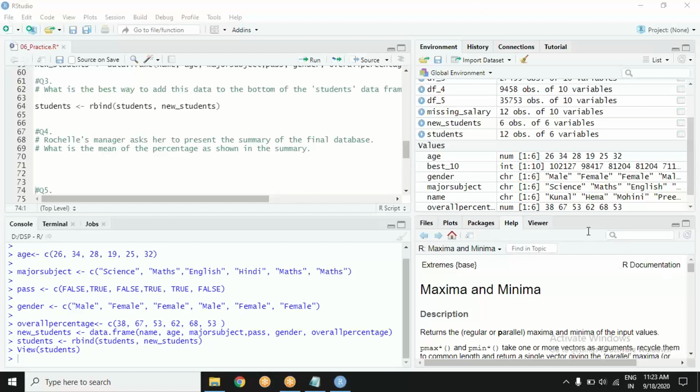New data, bind data frame, this. Ah, fantastic, Shovangi. Very fine. No problem at all. In fact, you have skipped an exercise. You have done fantastic. Nothing wrong with that.